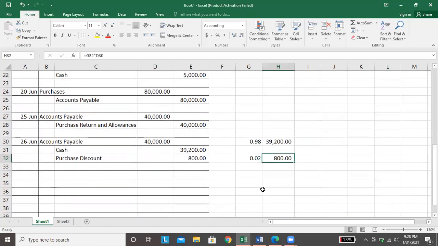What if nagbayad tayo pero lagpas sa 10 days? So that means ang enter natin, accounts payable, credit cash, 40,000 since wala na tayong ma-avail na discount. Okay?